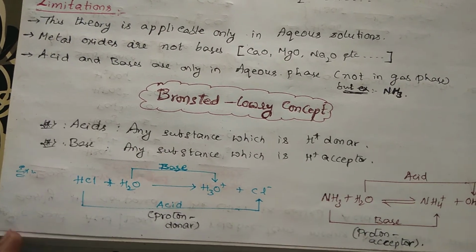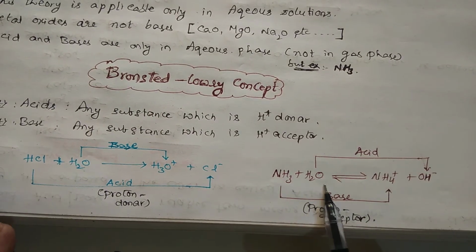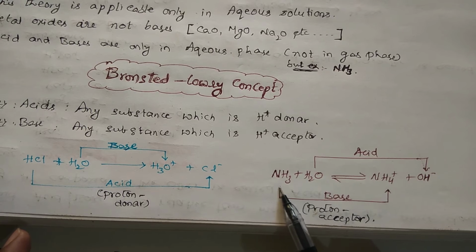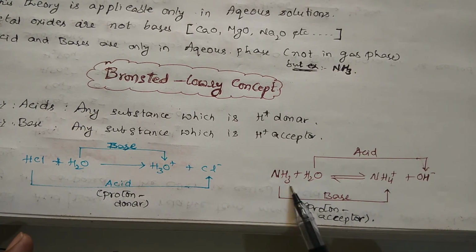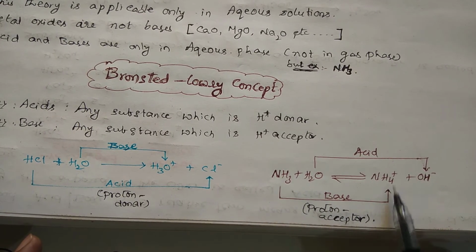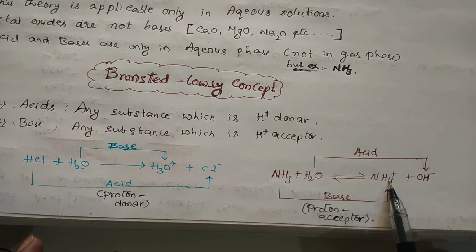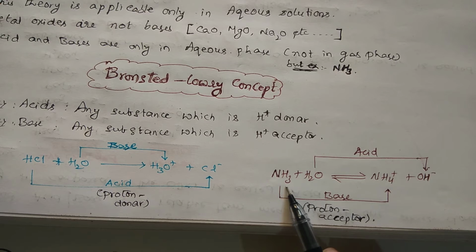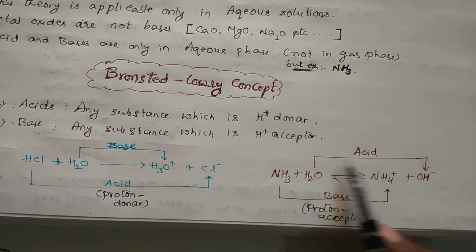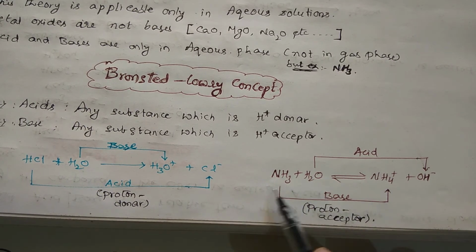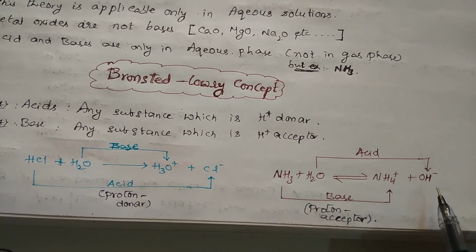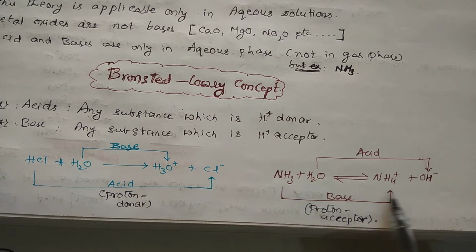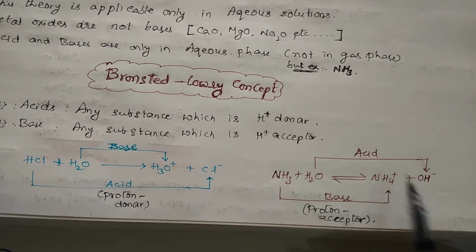And if we take one more example, ammonia reacts with water, it is getting converted into NH4 plus plus OH minus. So ammonia getting converted into NH4 plus, what has happened? See, it has accepted a proton and got converted into NH4 plus, right? So this is a base. And H2O, by giving a proton, has been converted to OH minus. So H2O is acting as an acid. In this case, NH3 is acting as a base, and H2O is acting as an acid.